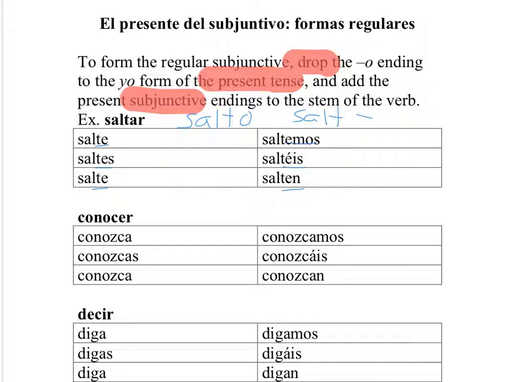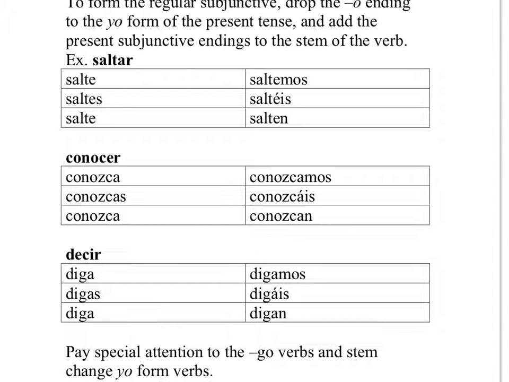So what we can see is the AR endings take on more or less what the ER endings would be. That's for AR. And we're going to notice that the yo form and the usted, él, ella form are the same. They're both salte. So we have to notice that. Okay, let's look at an ER verb, conocer.